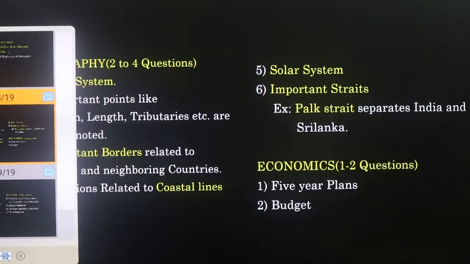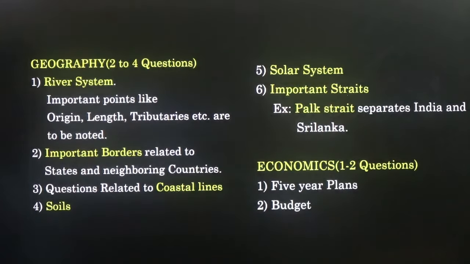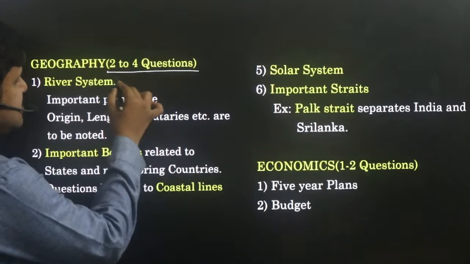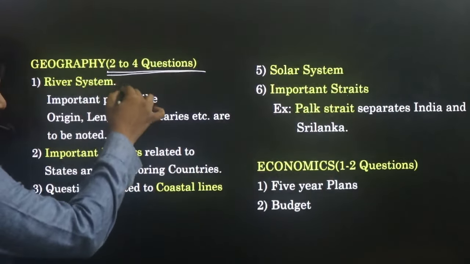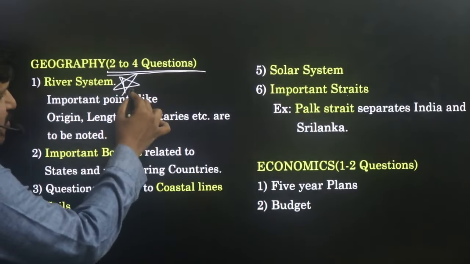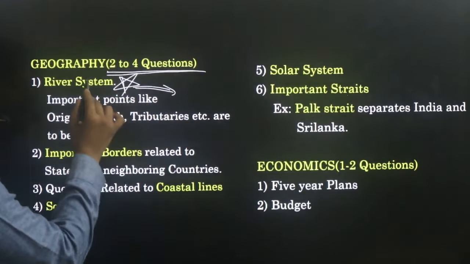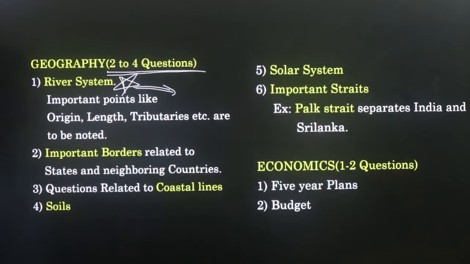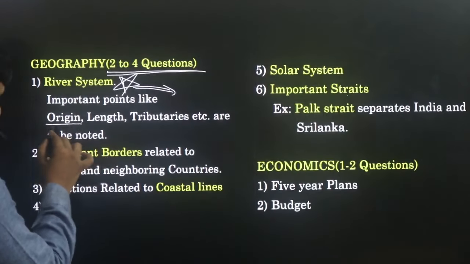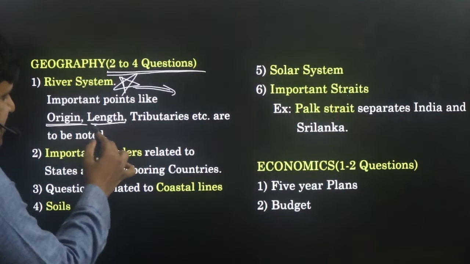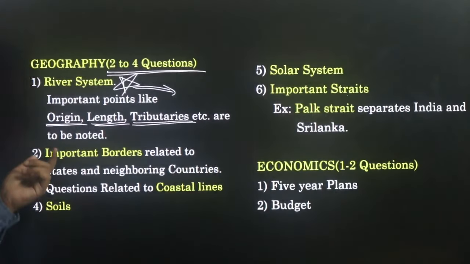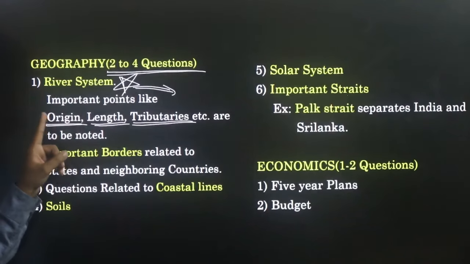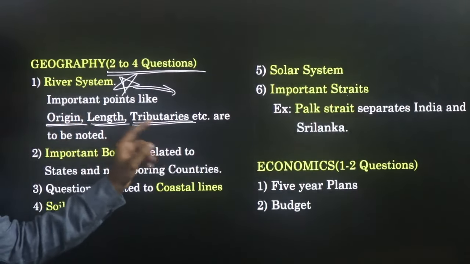Next, coming to geography. In geography, we can expect around 2 to 4 questions. Out of all these, river system is considered most important. We get almost 1 question in each and every shift from river system. So the points to be noted: consider some important rivers and study where each originated, what is its length, and its tributaries. First one is origin, next it is length, next it is tributaries.